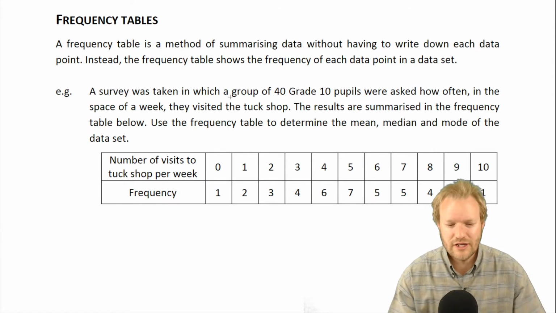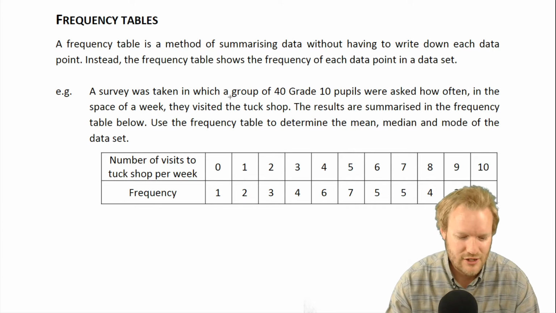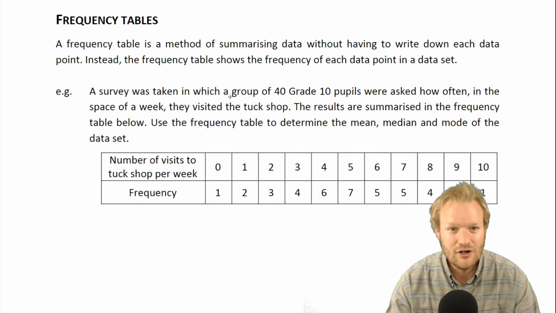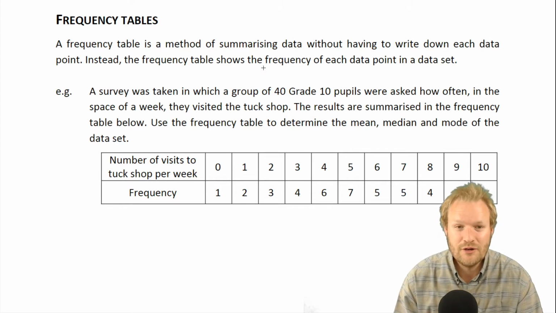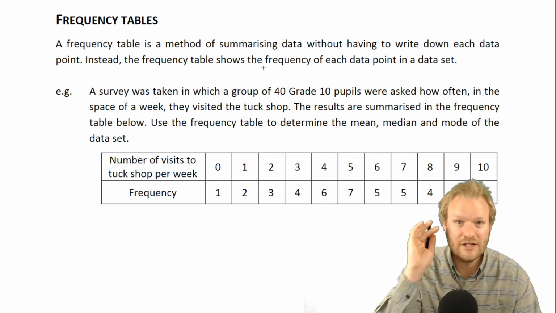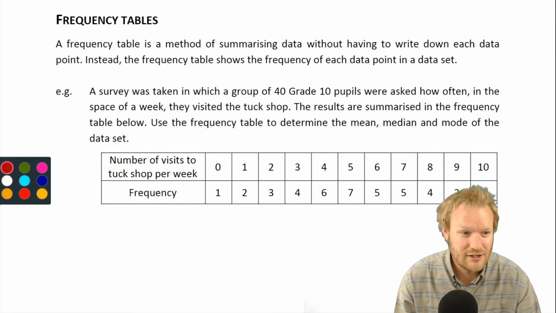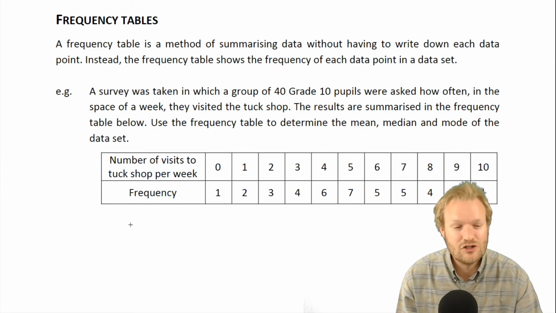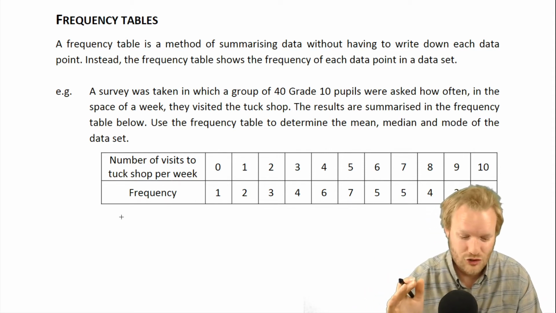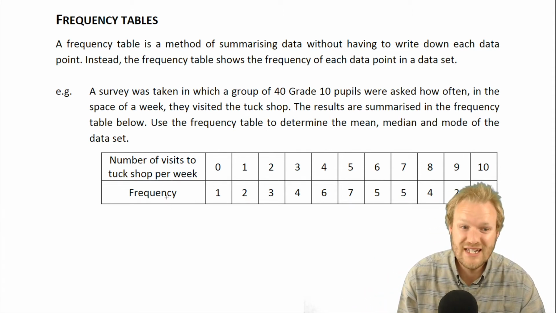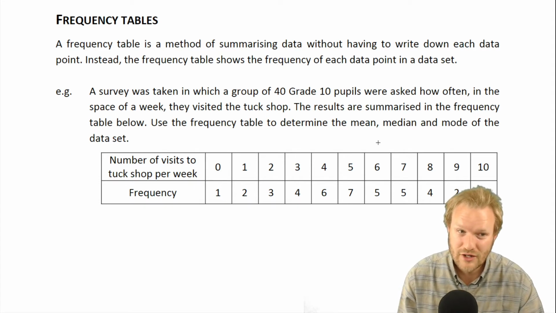So let's look at 2 different things that can help us with our data. A frequency table is a way of summarizing lots of data without putting every single data point down. So the first thing that we're going to do for this one is I'm going to jot down every single data point, which you do not need to do, but we're doing it just to see what this data set would look like and why this is a useful way of looking at it.